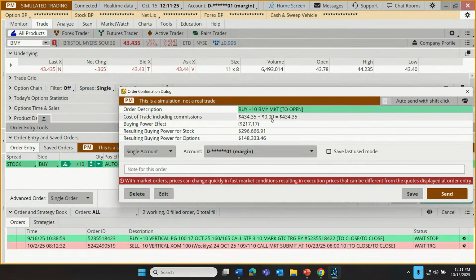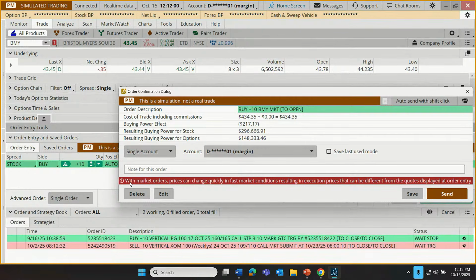Now, there's no commission on this trade. There are going to be no commissions on any other trades that we'll be placing today because they're all going to be stock trades. But on some types of trades, there can be commissions. But on this order confirmation dialog box, this is the last opportunity to turn around and go back and not actually place the order. We haven't committed to anything yet, but there's a reminder right down here. When we see a red bar down at the bottom, we want to make a habit of reading that red bar. It's highlighted in red because it's important information.